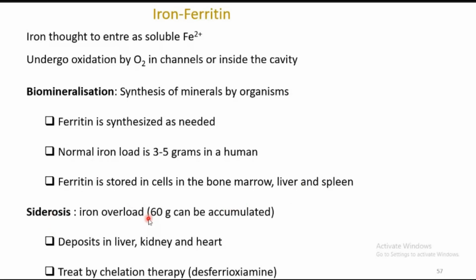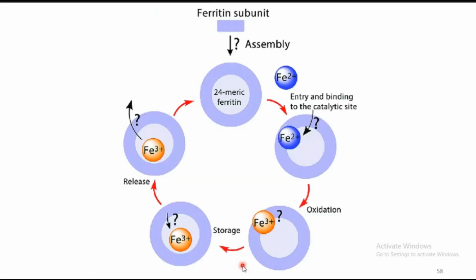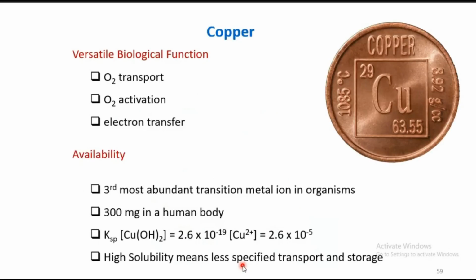Cirrhosis is a condition which occurs due to overloading of iron. Iron will be deposited in the liver, kidney, and heart. That can be easily treated. How? As we already know, desferrioxamine is there. If you use desferrioxamine, it will immediately take up the iron from the excess part. That will help us. This is what we already said, pictorially represented here, so no need to bother about it.